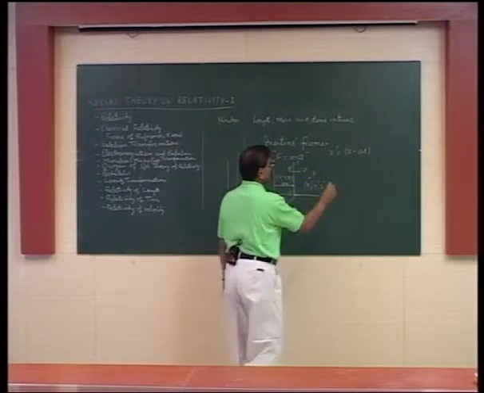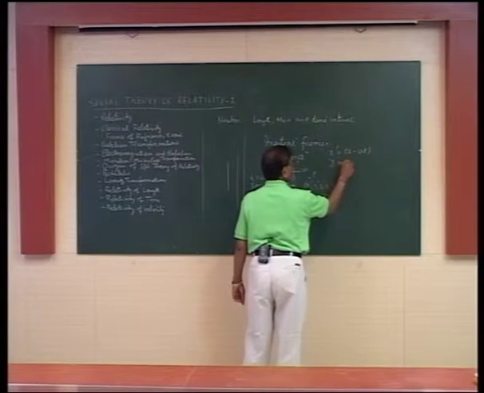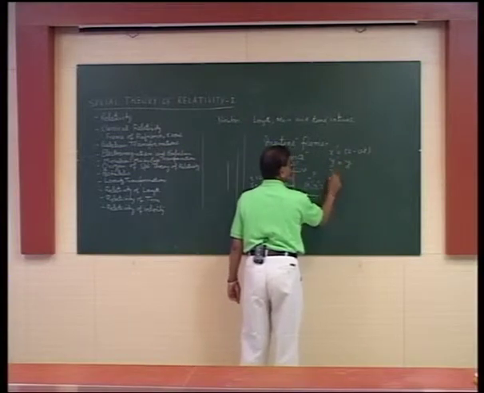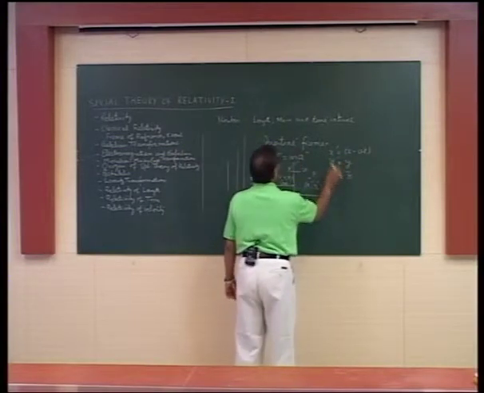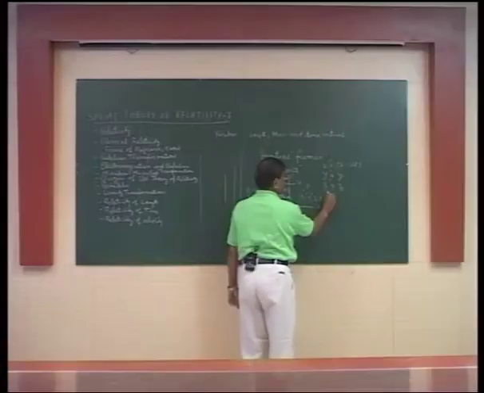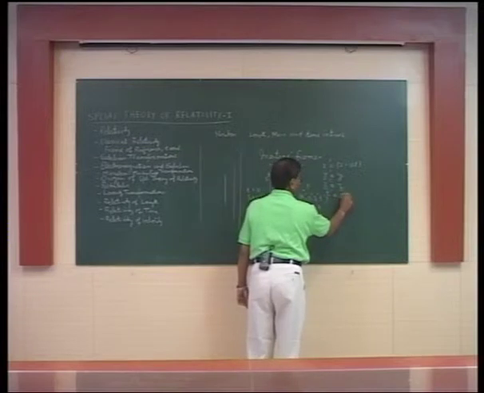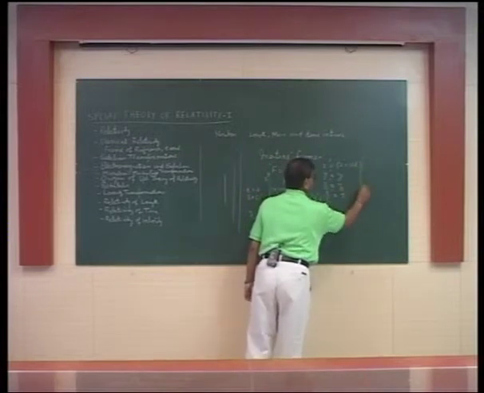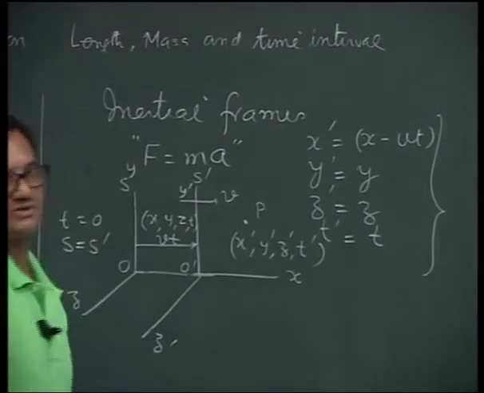There is no motion along y, so y dash is equal to y, and similarly z dash is equal to z, and according to Newton, length, mass and time interval are absolute, therefore t dash is equal to t. These are the Galilean transformation equations.